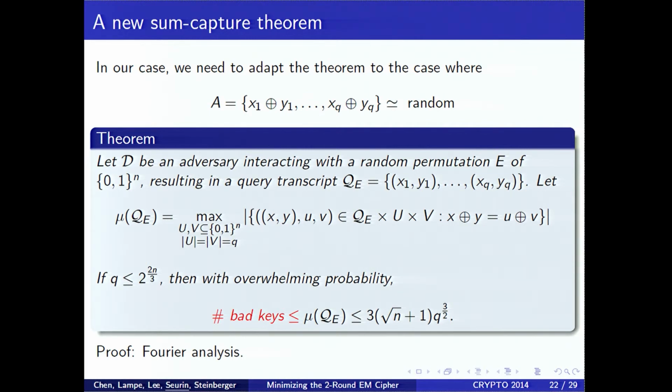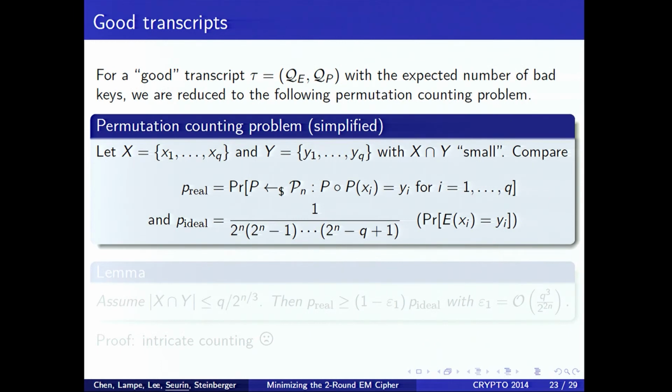So the second half of the proof is to handle good transcripts. And for good transcripts, we are reduced in some sense to a simple to state permutation counting problem, which is: you are given two sets of values x1 to xq, and y1 to yq, where the intersection of these two sets is small.